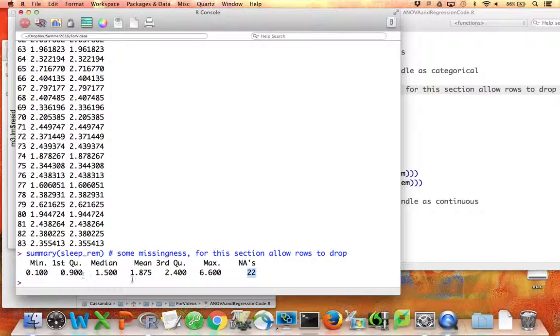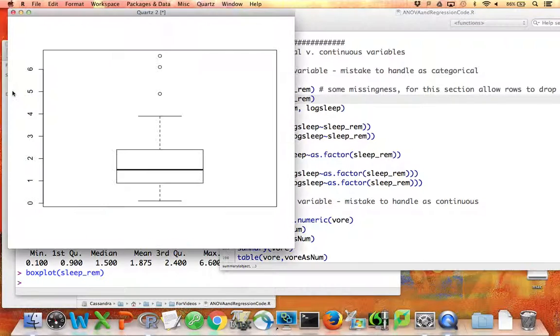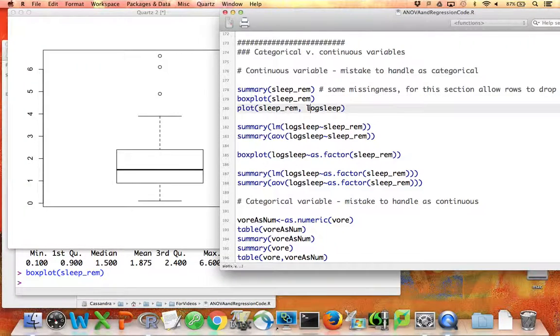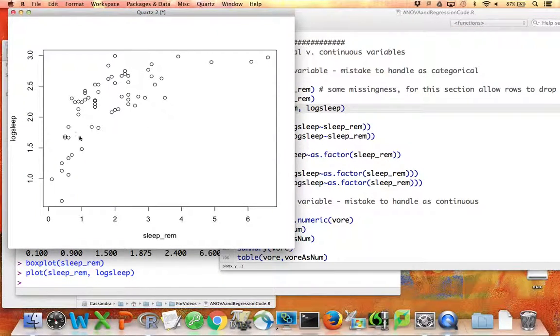So okay, you can see this is a continuous variable, right? You can take the mean of it, etc. We can make a box plot of REM sleep, and we can see that it has a particular distribution. Nothing shocking here. Make a plot where the x-axis will be REM sleep and the y-axis will be log sleep. You can see that perhaps we should think about logging REM sleep. I'm not going to bother here because I'm not trying to actually fit this model, but certainly there's a relationship between the amount of REM sleep and the total amount of sleep, which should not be something that's shocking.